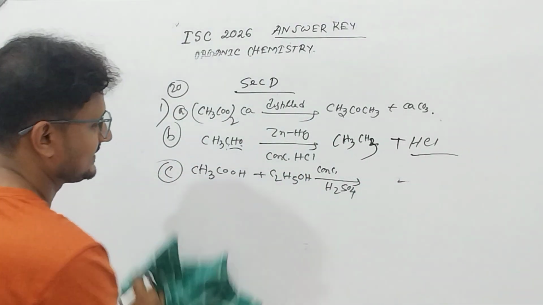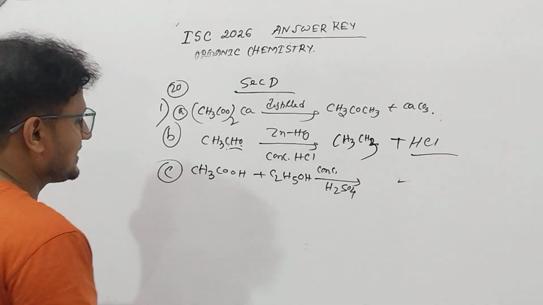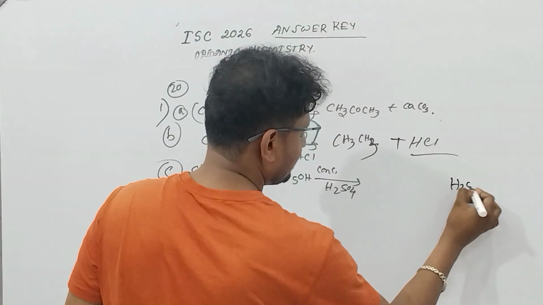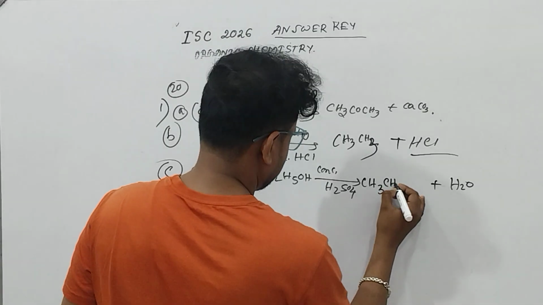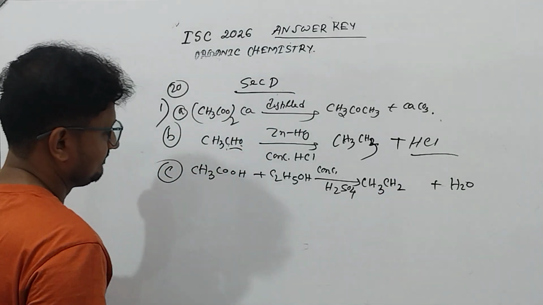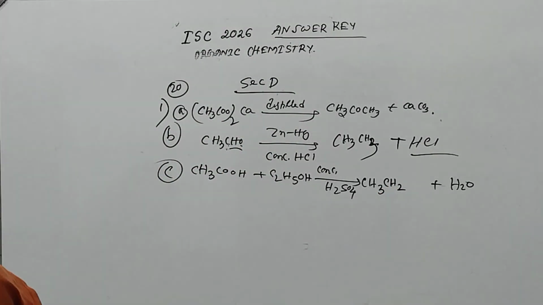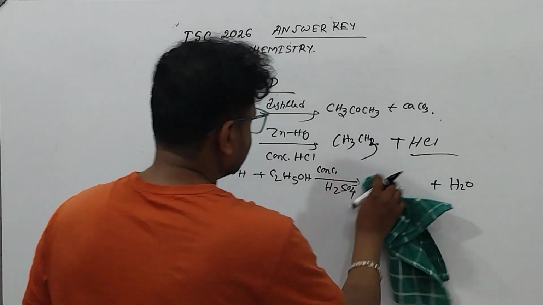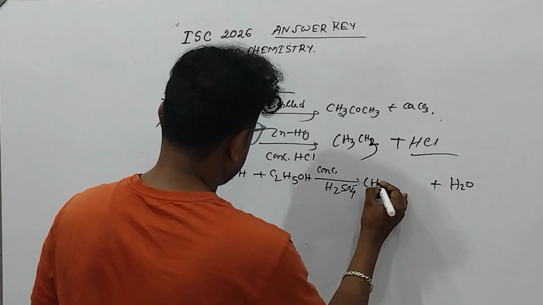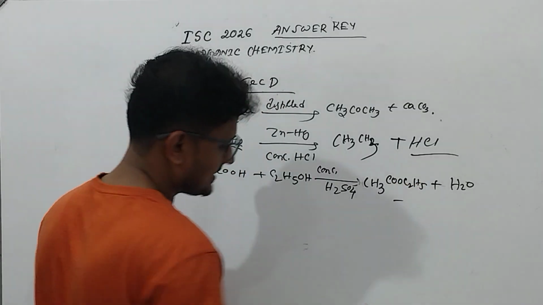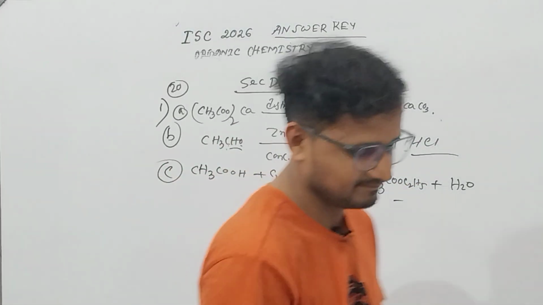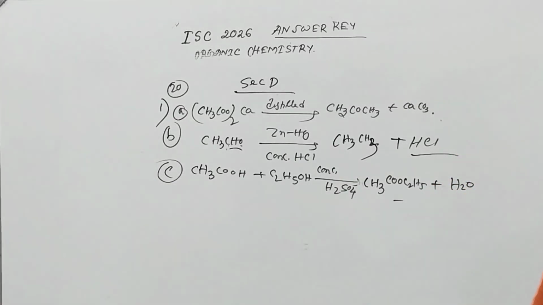So here there will be esterification reaction. Water molecule will be removed. You start writing from the acid, it will be better for you: CH3COOC2H5. So ethyl acetate you will get.